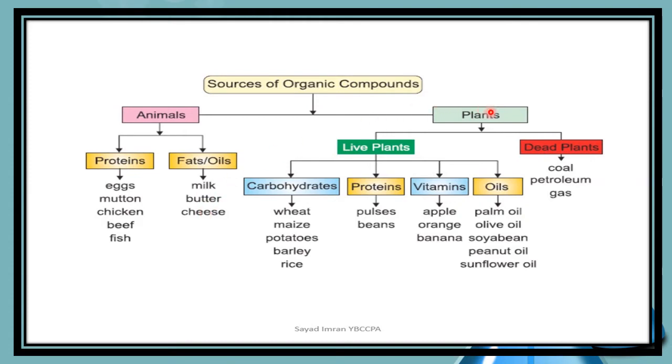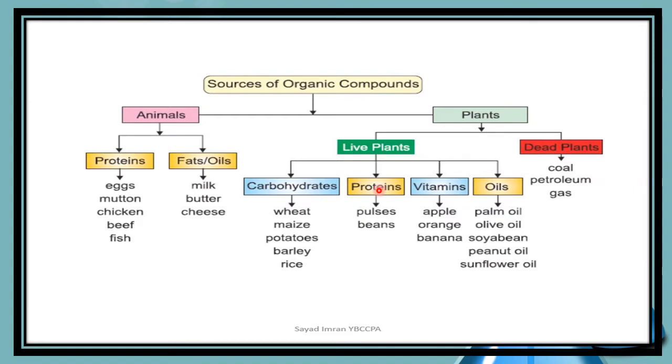Now let's talk about plants. Plants, whether living or non-living. Let's first talk about living plants. From living plants we get carbohydrates, proteins, vitamins, oils. Carbohydrates: wheat, maize, potato, barley, rice. All these are forms of carbohydrates, and all these are basically organic compounds.